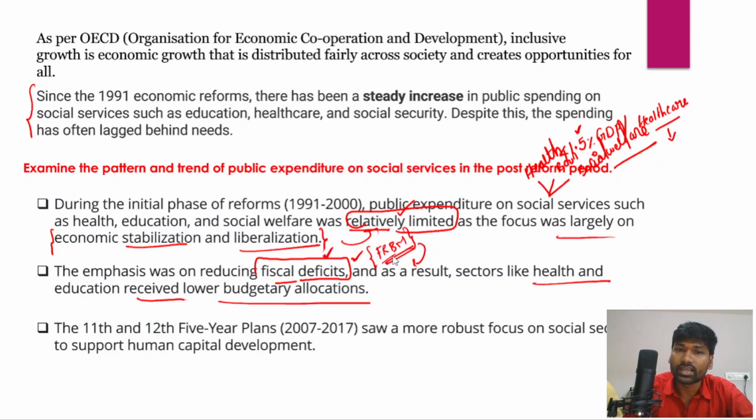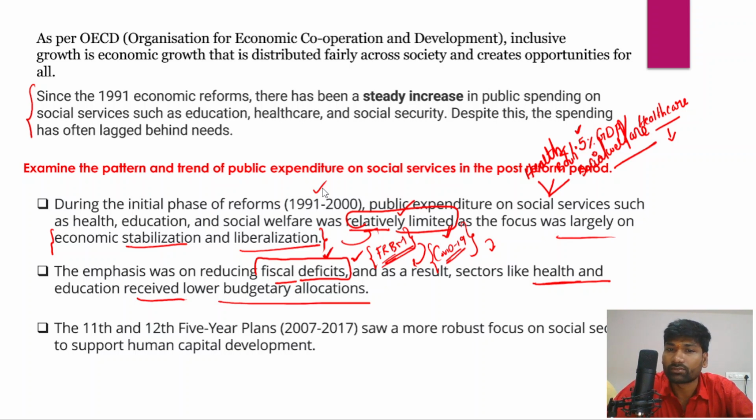But despite that, governments have seen higher fiscal deficits, particularly due to the COVID-19 pandemic. Since governments have fiscal deficit obligations, they have been borrowing a lot of money. Since governments don't have adequate money, social services such as healthcare and education received lower budgetary allocations during this first phase after the economic reforms.